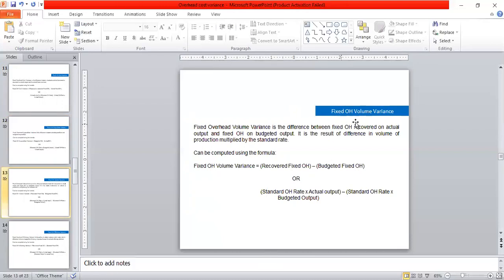For the discussion of fixed overhead volume variance, the fixed overhead volume variance is the difference between fixed overhead recovered on actual output and fixed overhead on budgeted output. It is the result of the difference in volume of production multiplied by the standard rate. It can be computed using the formula: fixed overhead volume variance is equal to recovered fixed overhead minus budgeted fixed overhead, or standard overhead rate into actual output minus standard overhead rate into budgeted output.